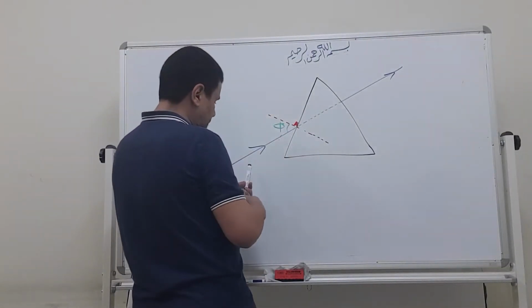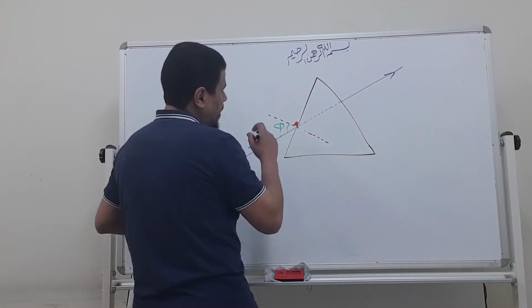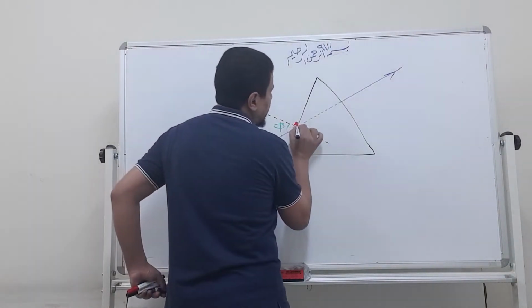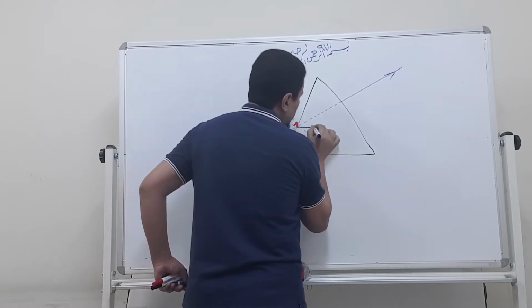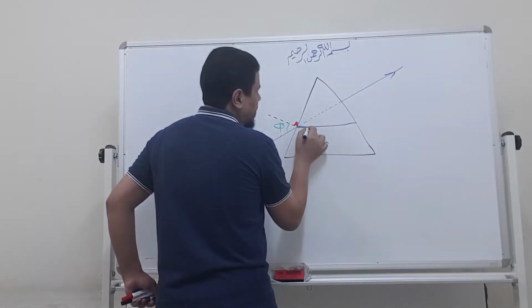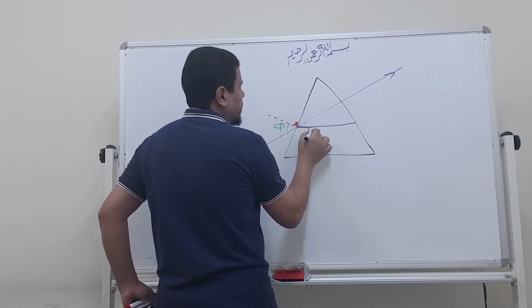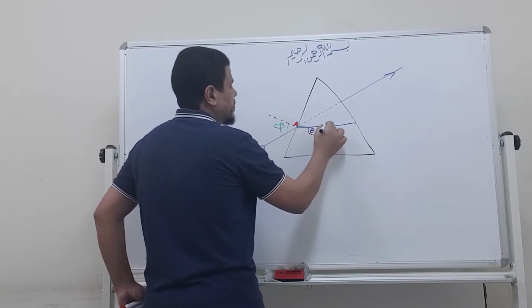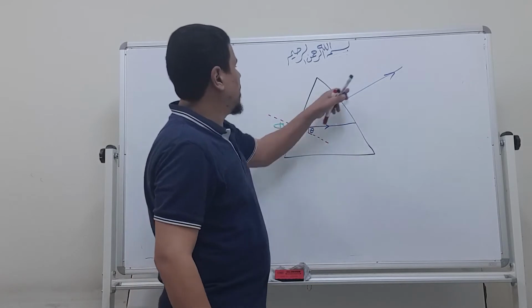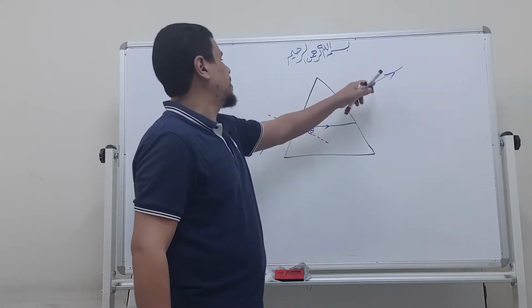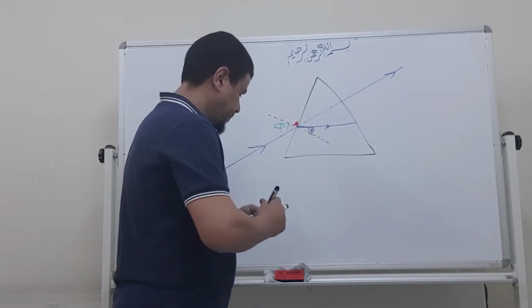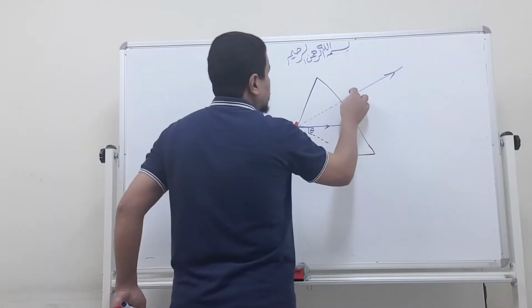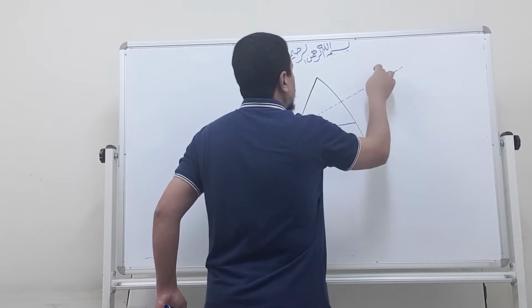This ray will refract toward the normal. This is the angle of refraction. We call it theta. The light ray was traveling like this, now it becomes like this. So it will not be in this direction.